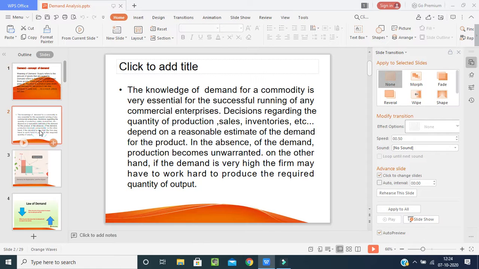Coming to our next point, the knowledge of demand for a commodity is very essential for successful running of any commercial enterprise. Decisions regarding the quantity of production, sales, inventories, etc. depend on a reasonable estimate of the demand for the product. In the absence of demand, production becomes unwarranted. On the other hand, if the demand is very high, the firm may have to work hard to produce the required quantity of output. How can this be possible? I will show you the picture.